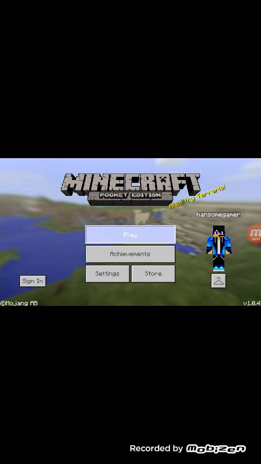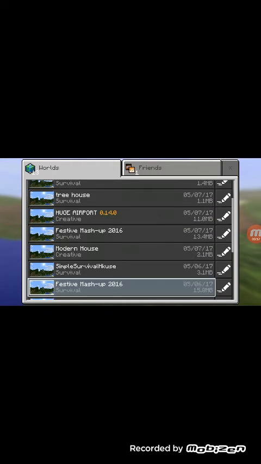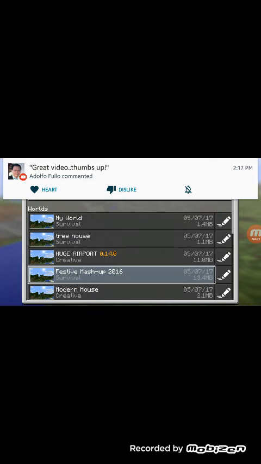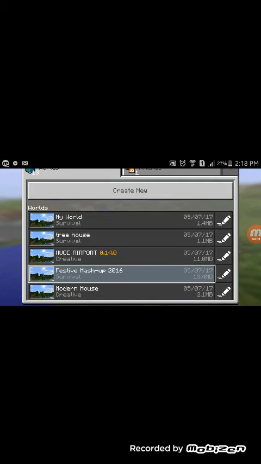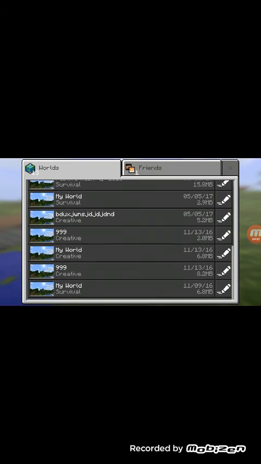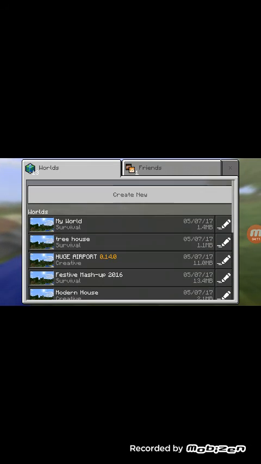So go here, go under it, like, if you are on top, not on iPad. If you download a map, it is on the top. Where is it? Just scroll down, and there's the map, guys. So it's so easy, guys.